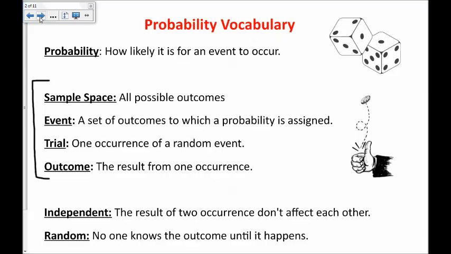And finally, a definition for random is that no one knows the outcome until it happens. So when I want to roll the dice, I don't know what I'll get until I actually roll them. That's why it's random.